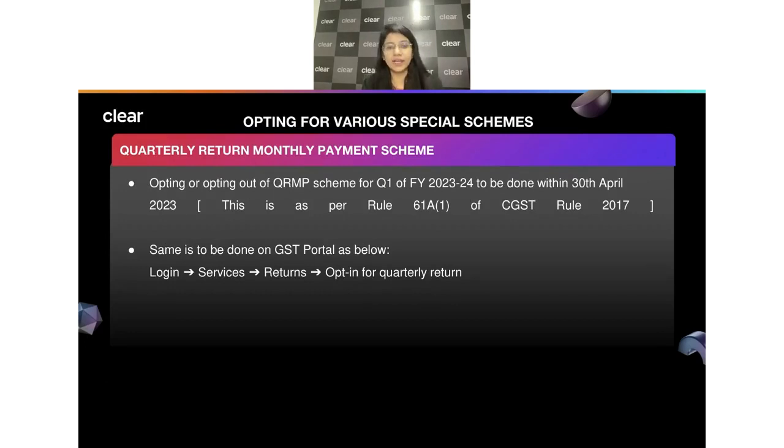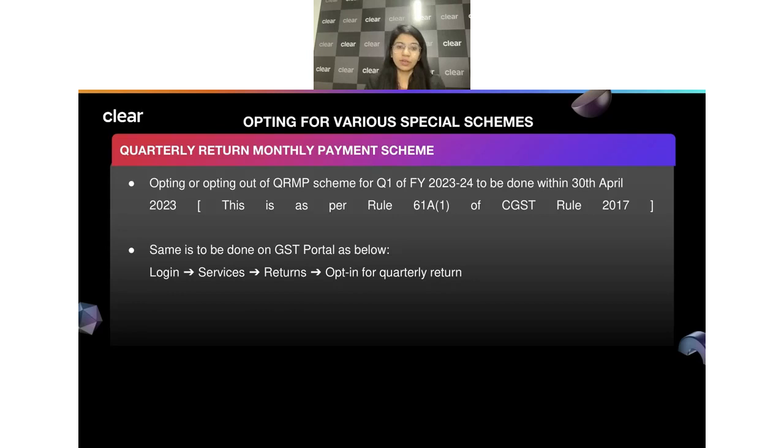Again, if your turnover is up to 5 crore, we know that we have an option that we can always file the quarterly returns. We can file the quarterly GSTR-1 and a quarterly 3B. Though when it comes to the payment, again, we have to do it on the monthly basis itself. But when it comes to filing of GSTR-1 and filing of 3B, it can always be done on the quarterly basis. So all the opt-in and opt-out for Q1 of FY 23-24 can be done by 30th April. So that's the timeline.